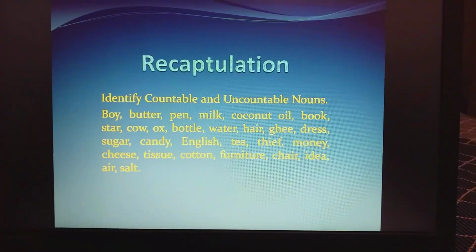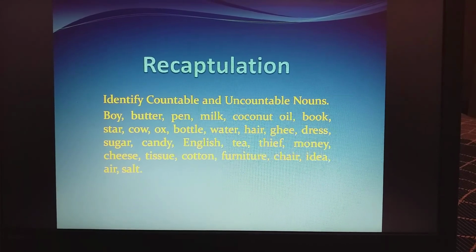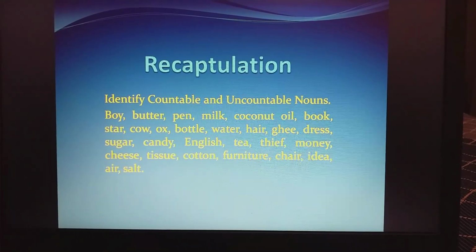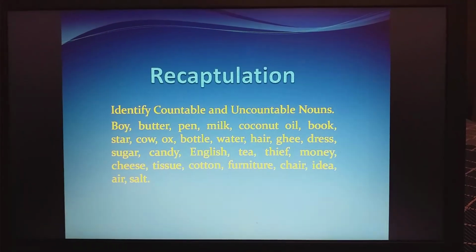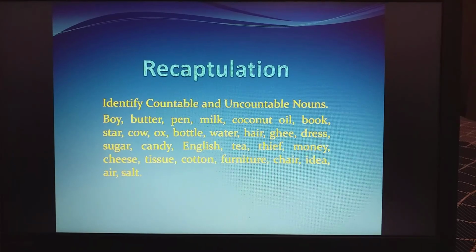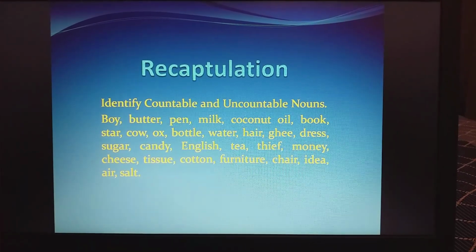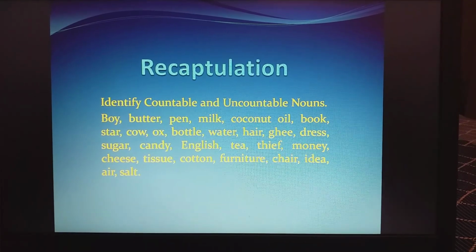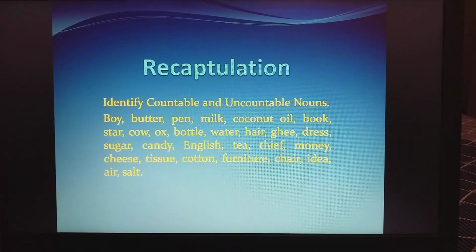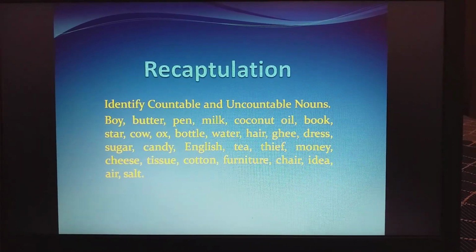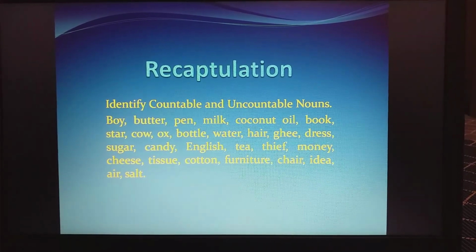Now, recapitulation. I hope you understood very well what countable nouns and uncountable nouns are. Now, let us look at some more examples and discuss. You can pause, click and check yourself whether you know if these are countable or uncountable. After that, you can play the video again and check whether you have done it correctly or not.